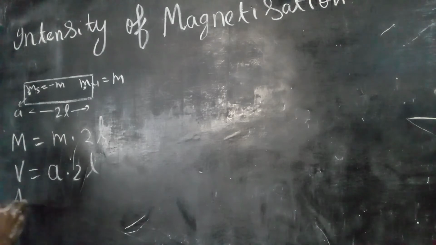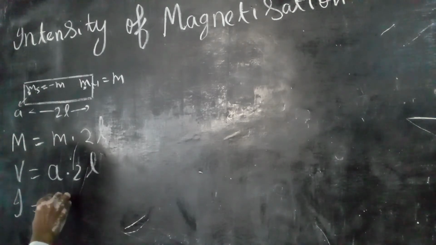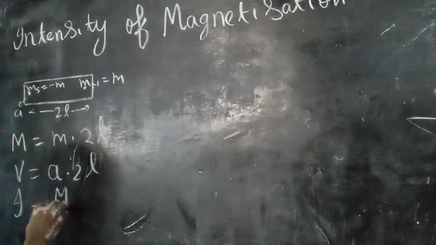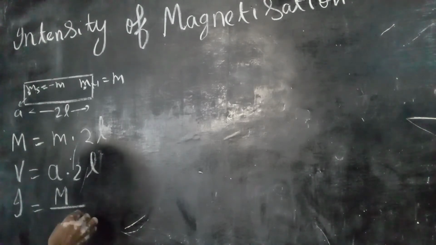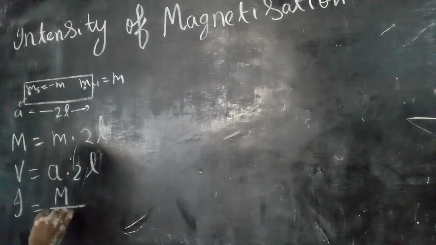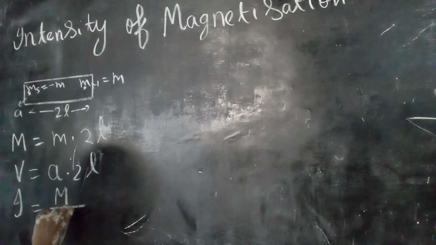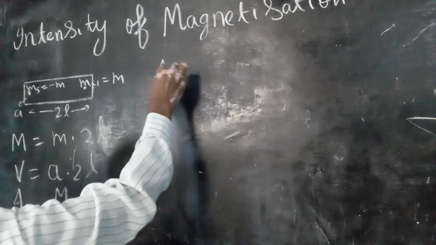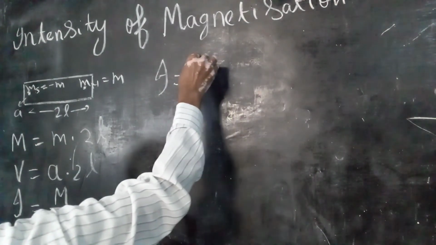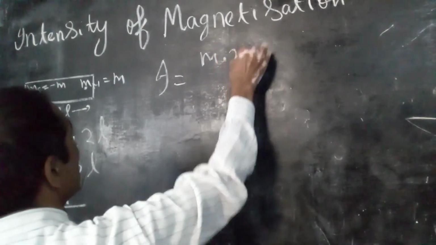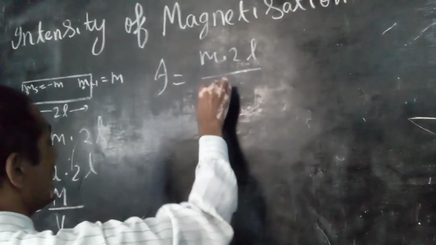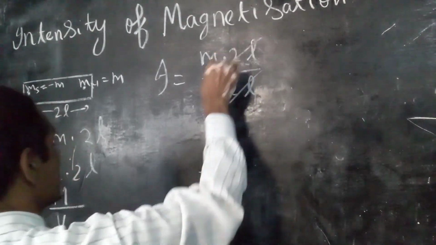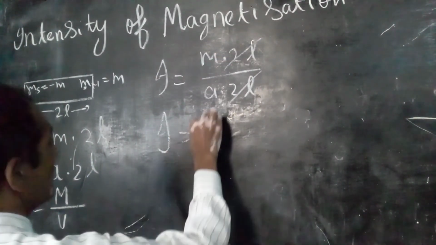So the intensity of magnetization of this bar magnet is given by the ratio of magnetic moment developed inside the bar magnet to its volume. So I is equal to M into 2L upon A into 2L. 2L cancels out. So I is equal to M upon A.